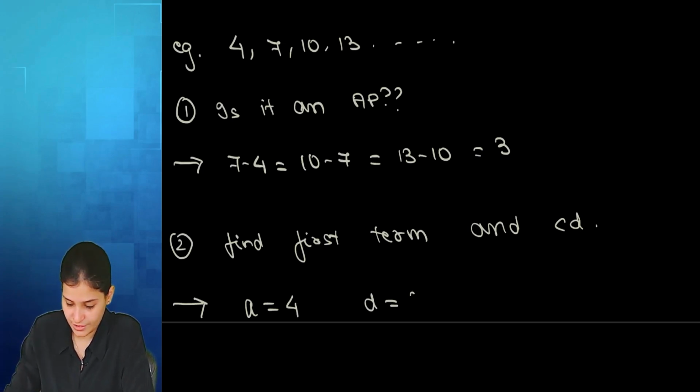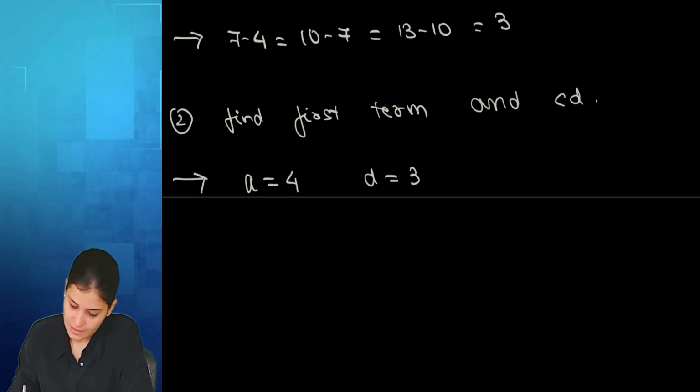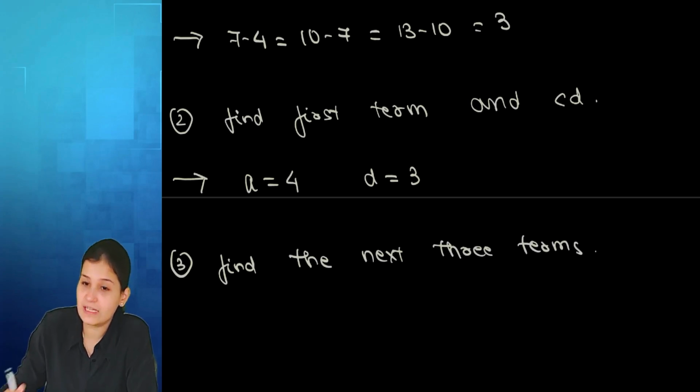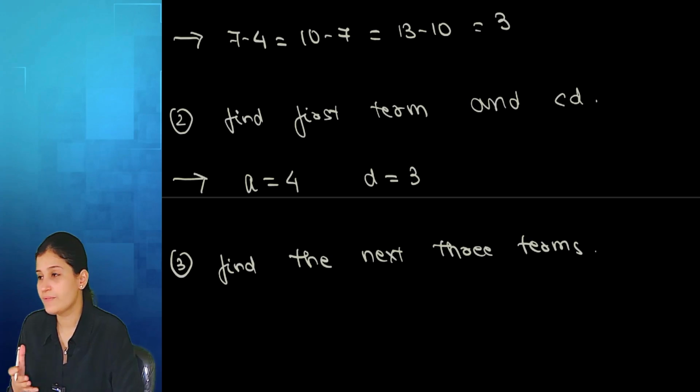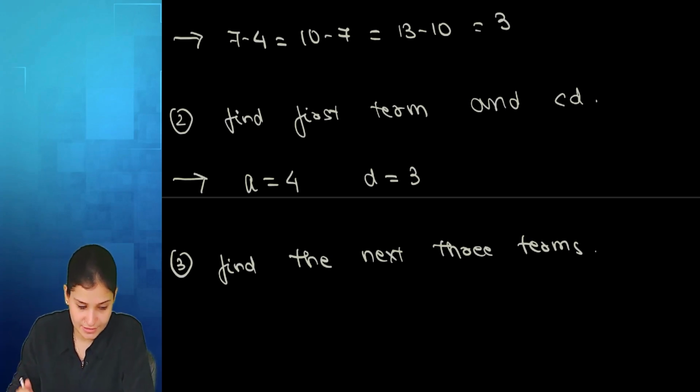Any doubt till here? No, ma'am. The third situation I can ask is to find the next 3 terms. We are already given till the 4th term, so we want to find the 5th term, 6th term and 7th term.